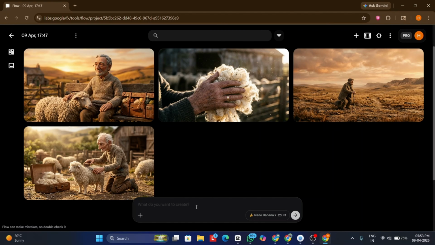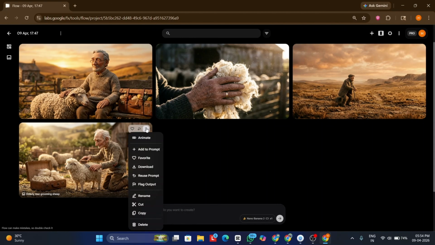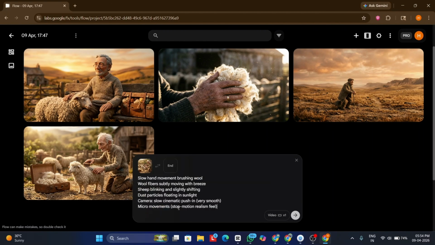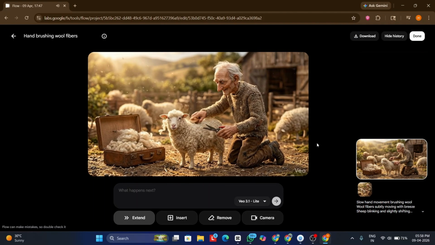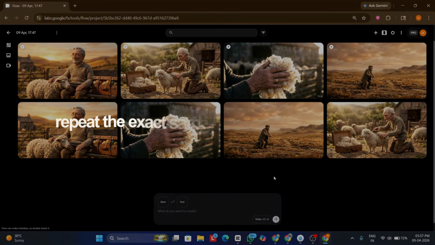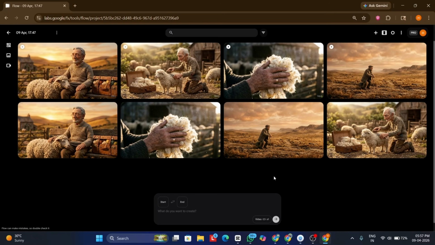Now let's bring every image to life. Copy video prompt 1, click on your first image, click the 3 dots, hit animate, and paste the prompt in. Google Flow will generate an ultra-realistic animated video for that scene. Repeat the exact same process for every image until all your scenes are converted into videos.